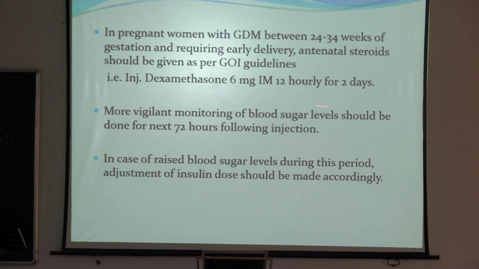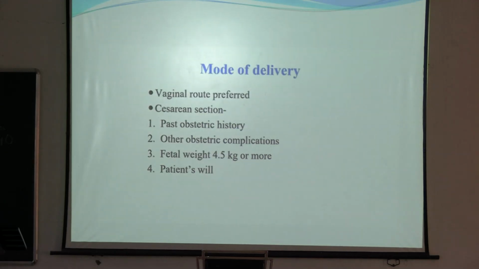More vigilant monitoring of blood sugar should be done during this period. When you have given dexamethasone, there can be a rise in blood sugar. That's why you will do vigilant monitoring of the blood sugar level. In case of raised blood sugar during this period, adjustment of the insulin dose should be made accordingly.